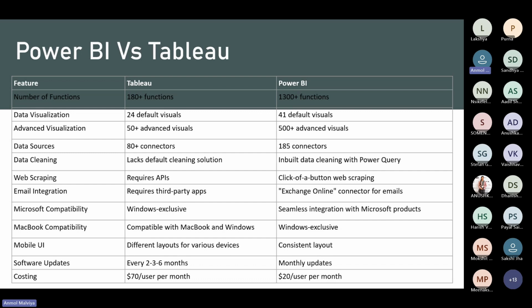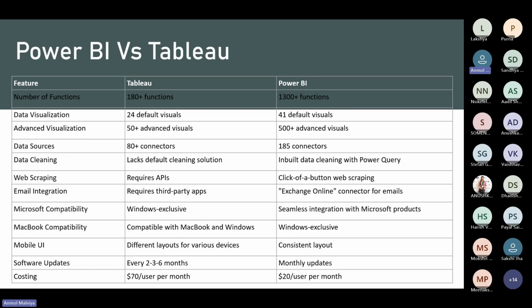On the other hand, Power BI provides 1300 plus functions. So what are these functions which we are talking about? When we analyze our data, we need DAX functions to analyze our data. We need to create measures or calculated columns. Like if we want to calculate the total sales, we should write the formula as sum of the column which contains the data related to sales. So these are the DAX functions which we use.